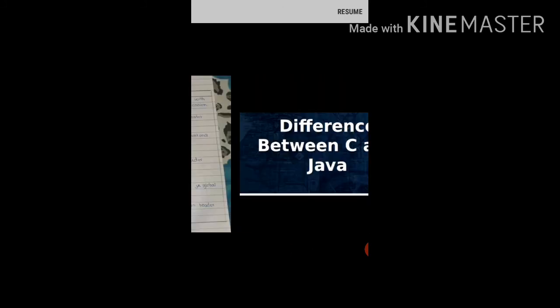Java has replaced the destructor function with the finalize method, but C++ supports the destructor. Java does not support global variables, but C++ supports global variables. Java does not contain header files, but C++ contains header files. You know what header files are used for in C++. These are the differences between Java and C++.